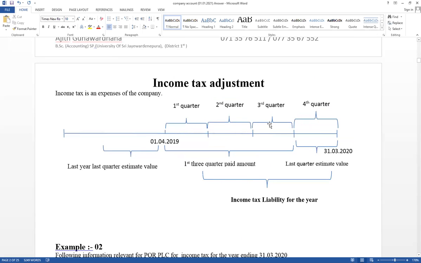Quarterly basis tax should be paid. End of the quarter within 45 days tax should be paid. Therefore first quarter income tax paid in the second quarter. Second quarter income tax paid in the third quarter. Third quarter income tax paid in the fourth quarter. But fourth quarter income tax paid next year. Therefore during the accounting period only paid first quarter. Last quarter income tax not paid. But we have to estimate and consider as expense.